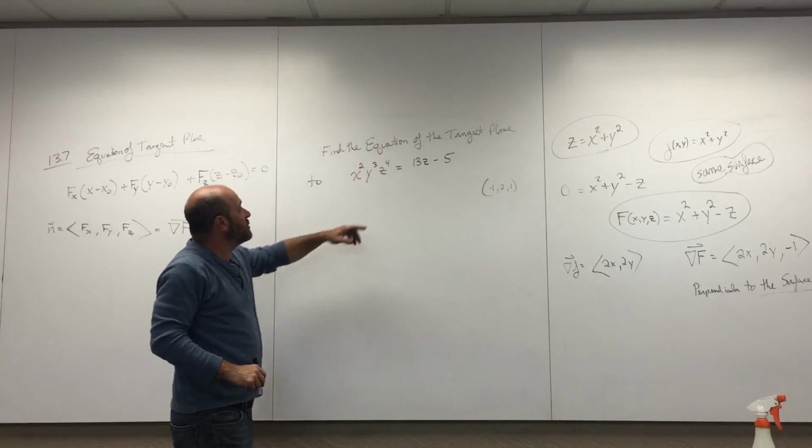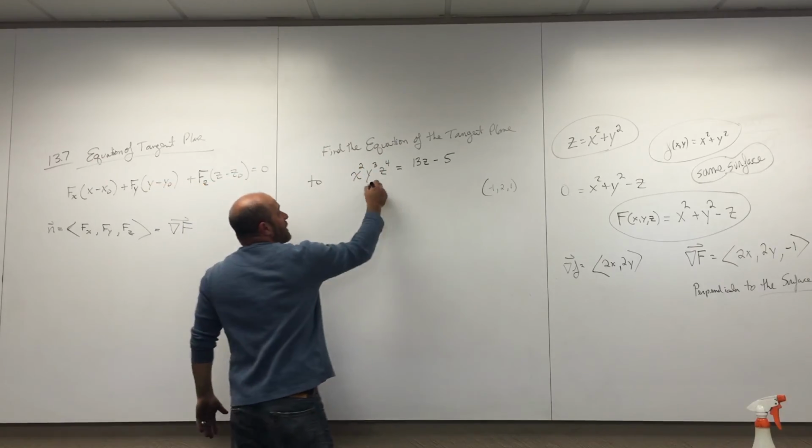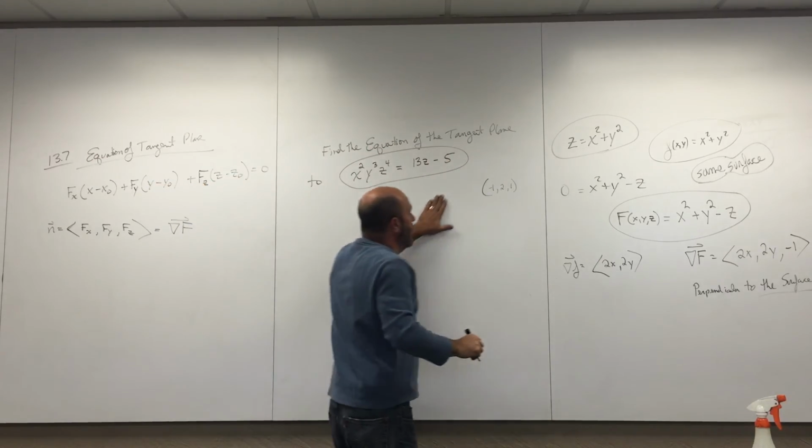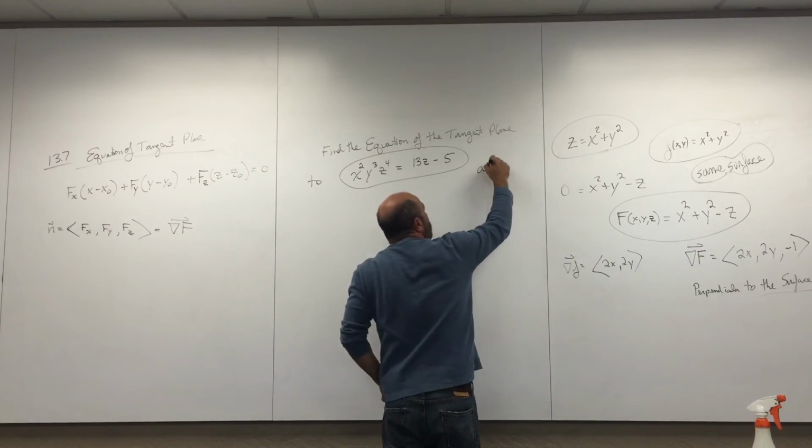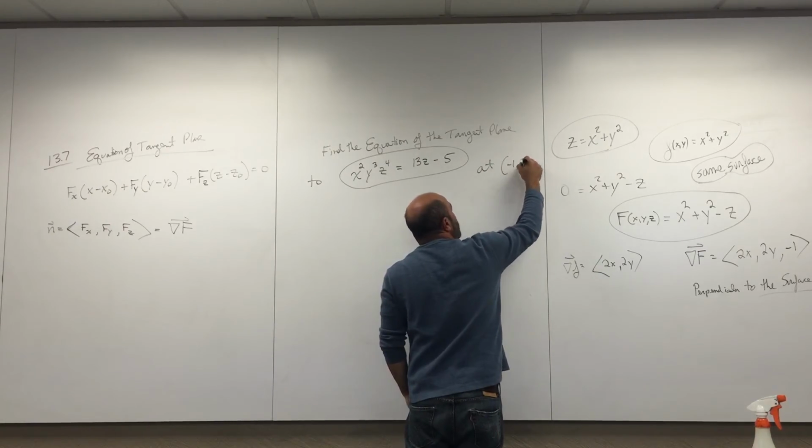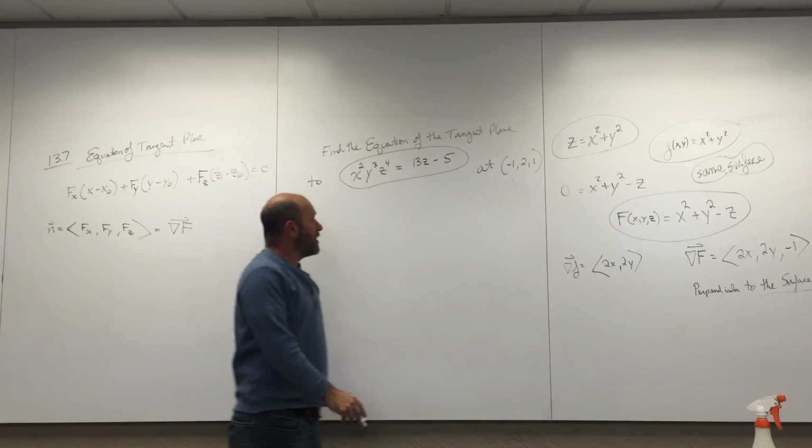Find the equation of the tangent plane to this surface. Wow, look at this crazy surface. And I want to do this at the point (-1, 2, 1), which I hope is on that surface.